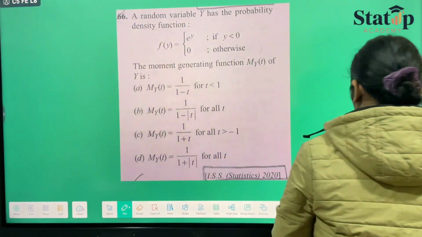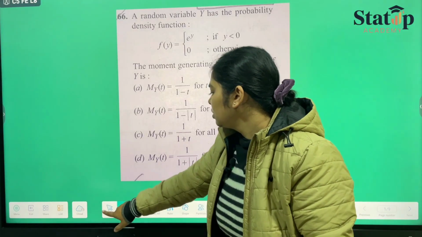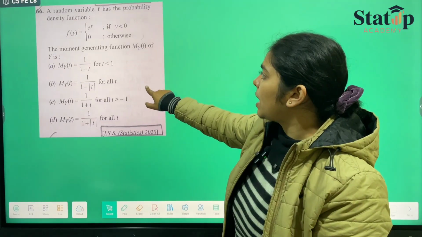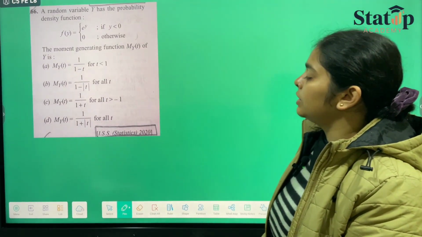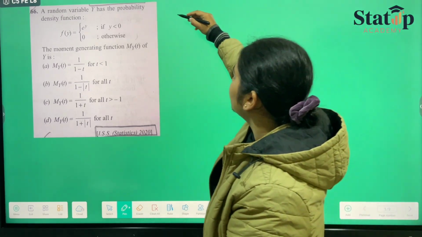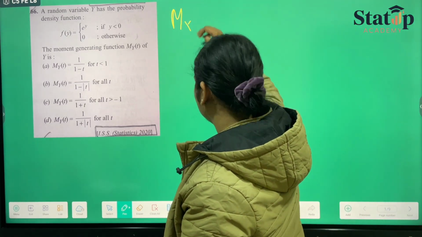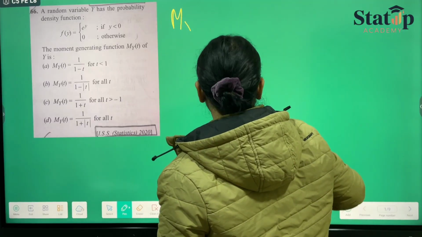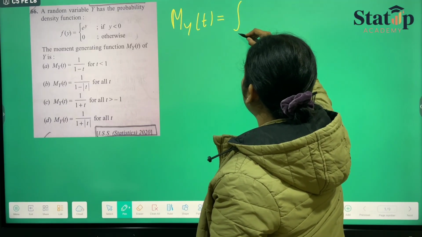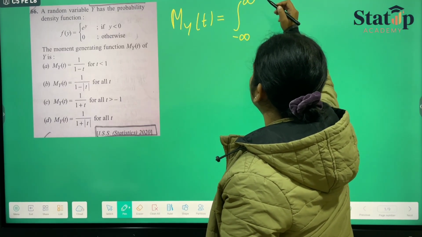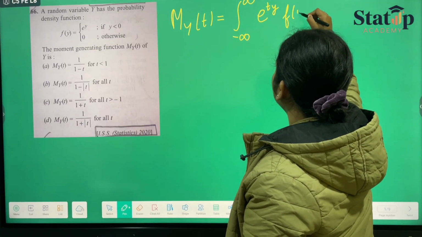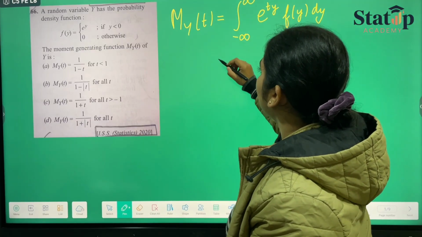So let us move forward to another and the last question for today's session. They have given us the probability density function of a random variable y, and they have asked us to calculate the moment generating function. Easier one. We know that the formula for moment generating function is, for a probability density function, integral from minus infinity to infinity of e raised to the power ty into f(y) dy. f(y) they have provided us.